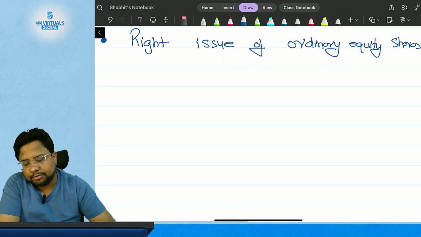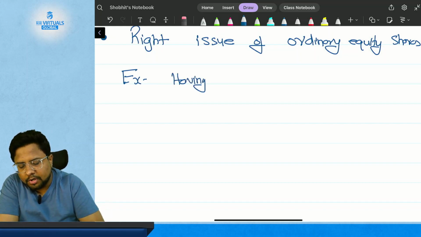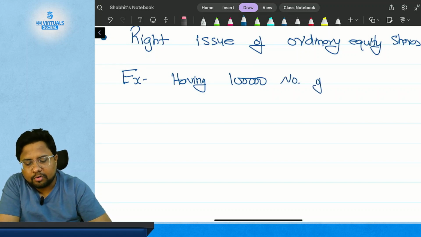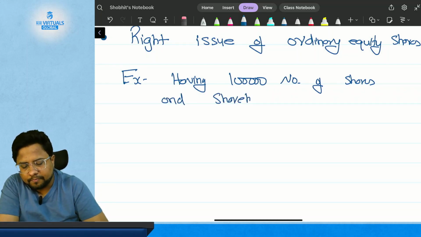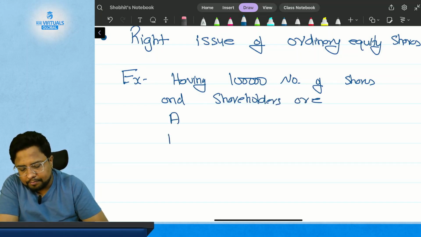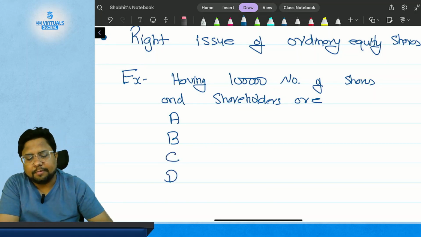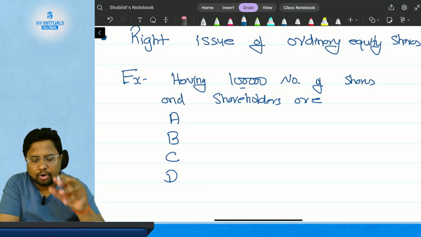Let's understand. Suppose there is a company having 1 lakh number of shares, and the names of shareholders are A, B, C and D. So these are the shareholders which are having the shares in the company, and the company is having 1 lakh number of shares which are ordinary equity shares.